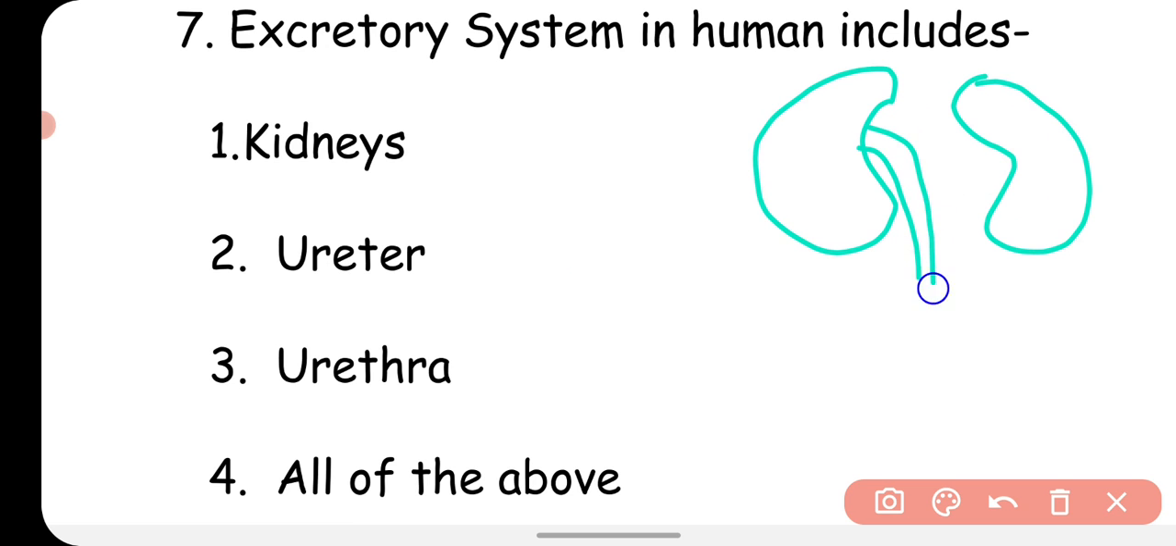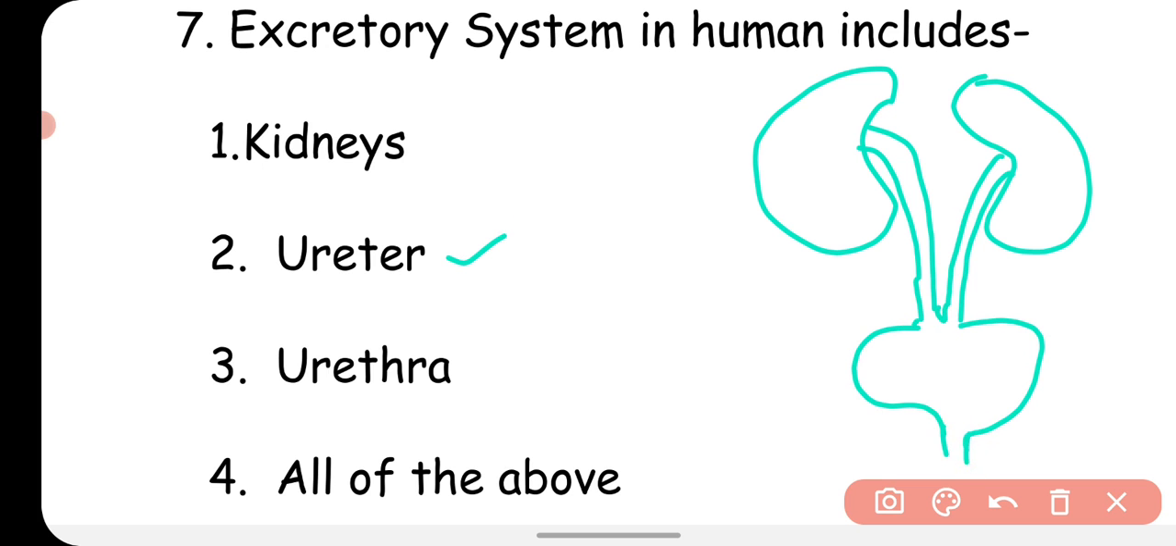Both kidneys are connected with a tube-like structure called the ureter, and these ureters are connected with a bag-like structure called the urinary bladder. The urinary bladder opens through a tube and an opening, and this tube and opening is called the urethra.